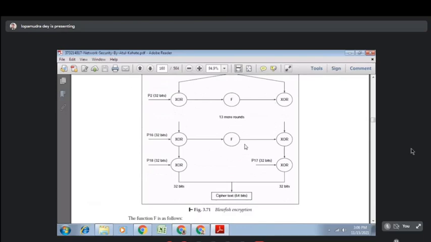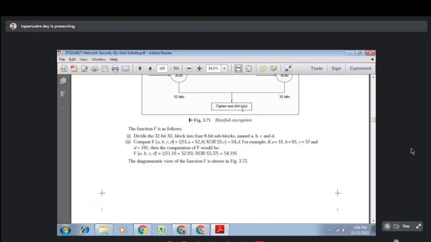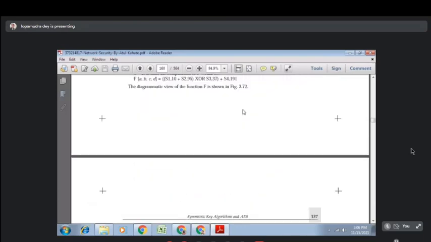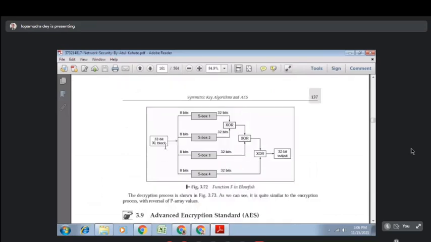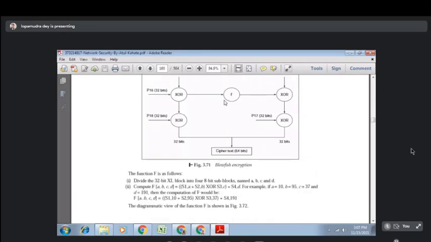So this is done. Now let's discuss the function, how this function can be calculated. Suppose you have a 32-bit left side block. That will be divided into 4 blocks, each of 8 bits. There are 4 S-boxes involved. I am telling you what this function actually is.